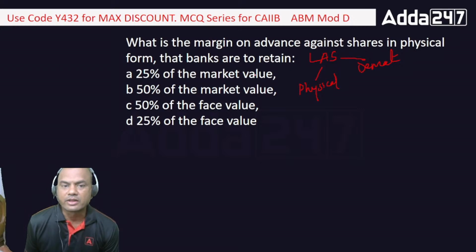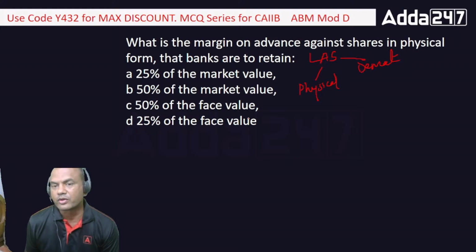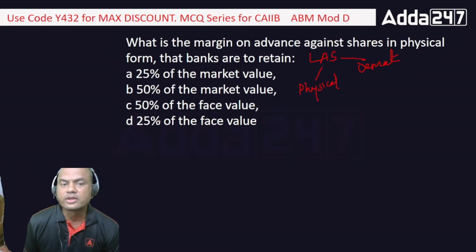25% of the market value, 50% of the market value, 50% of the face value, 25% of the face value. What do you think should be the answer? I'll give you a hint: face value is out. What is the face value of a Reliance share today? Roughly 2 rupees. And the market price of that share is roughly 2500. If the bank starts funding on face value, for 2 rupees it will fund 1 rupee.